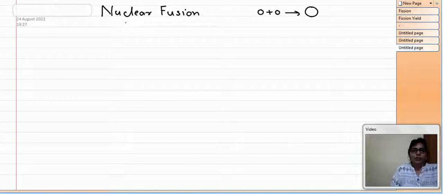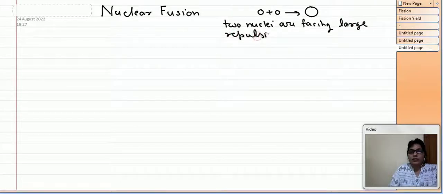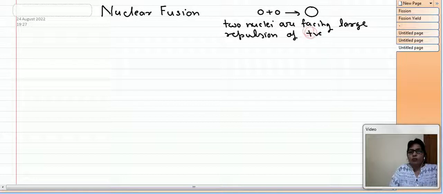Whereas the fission phenomenon is easy to occur at normal pressure and normal temperature, this fusion phenomenon is very difficult, and it needs very special conditions, because there are two nuclei and these two nuclei are coming close to each other, therefore they are facing a large repulsion of positive charge, because both nuclei are positively charged.